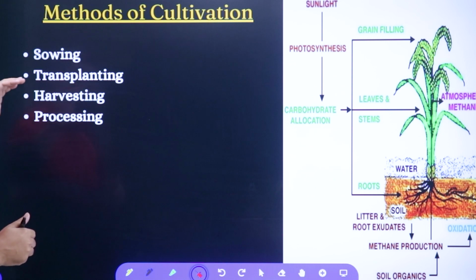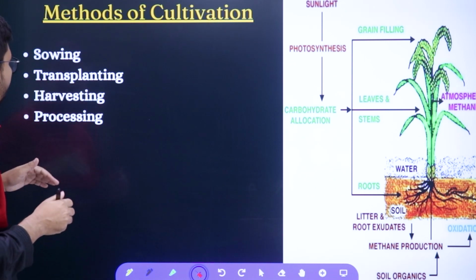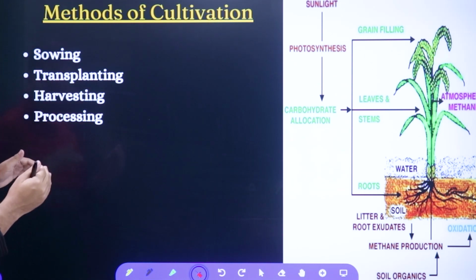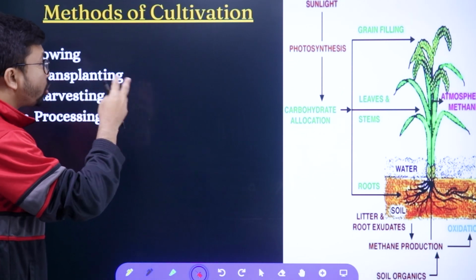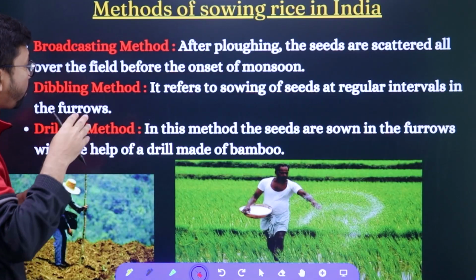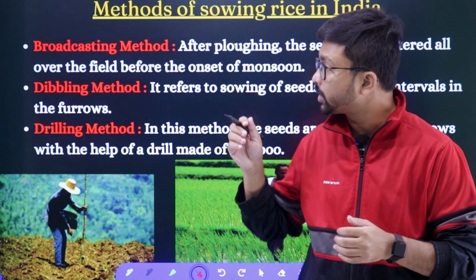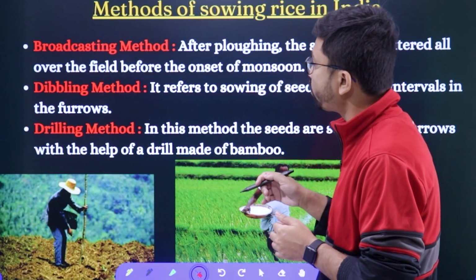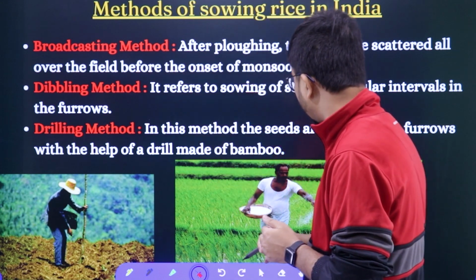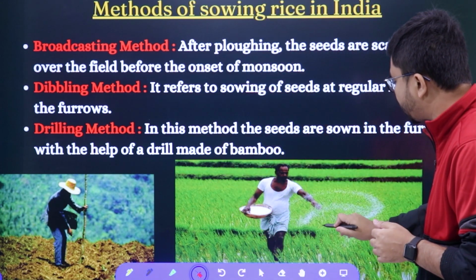Next, the methods of cultivation. Those are sowing, transplanting, harvesting and processing. These are the rice cultivation methods. But what you need to know are the different types of sowing methods, one by one. The first one is the broadcasting method. You can see the picture here.